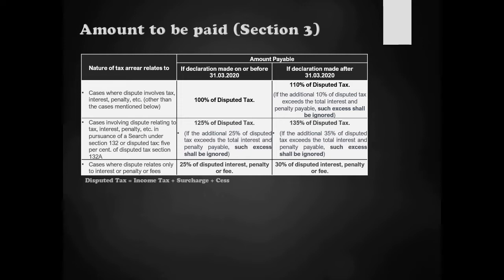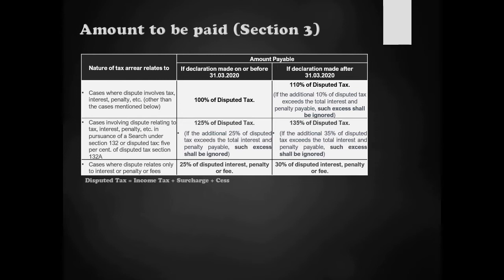If you file the declaration on or before 31st of March 2020, you will have to pay a certain quantum of amount to avail the benefit of this scheme. If you file a declaration after 31st March, you will have to pay a slightly higher quantum of amount, so you will be at a slight disadvantage. What the government intends to do is invite these declarations as early as possible, that is before 31st of March, for settling these disputes. That's the advantage this cutoff provides.